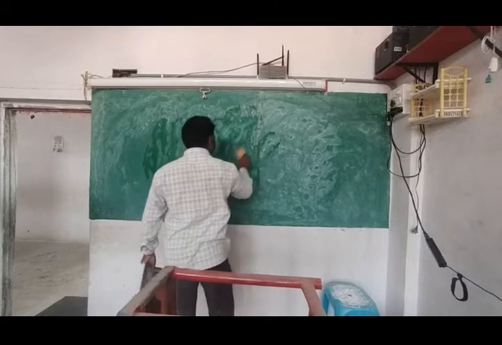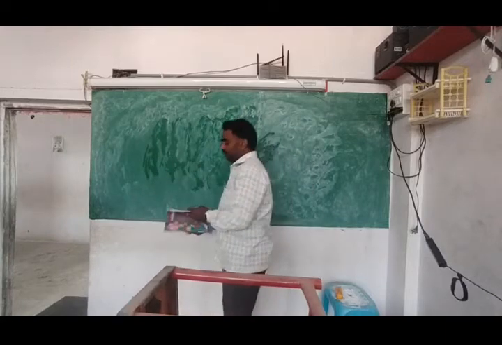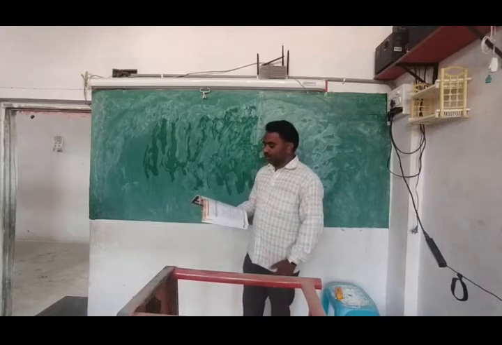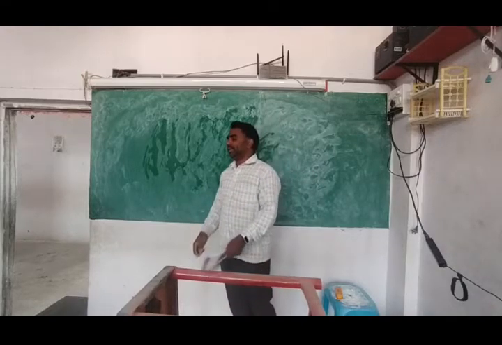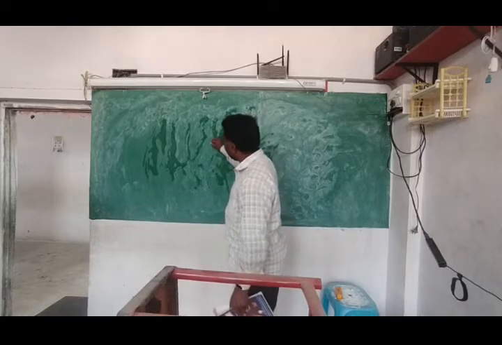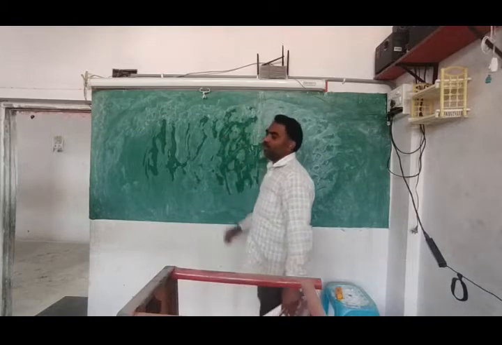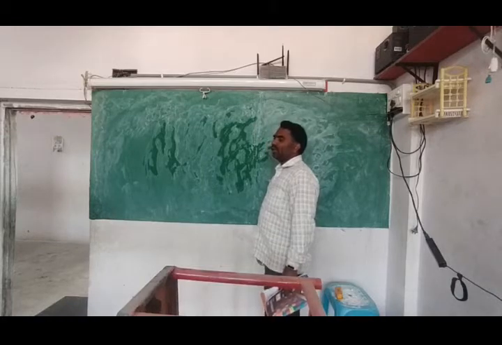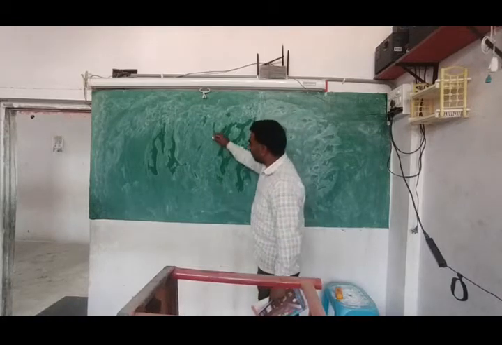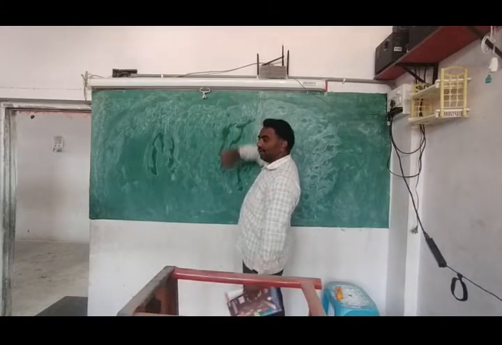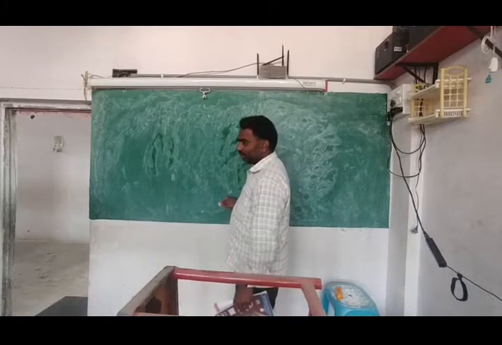Okay, next, we will discuss the third question. How many lines can be drawn through one point? There is one point here. How many lines can you draw through this one point? You try.